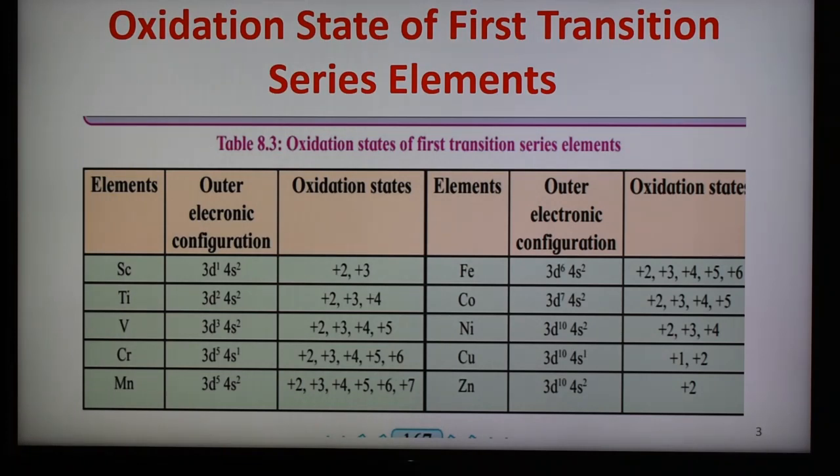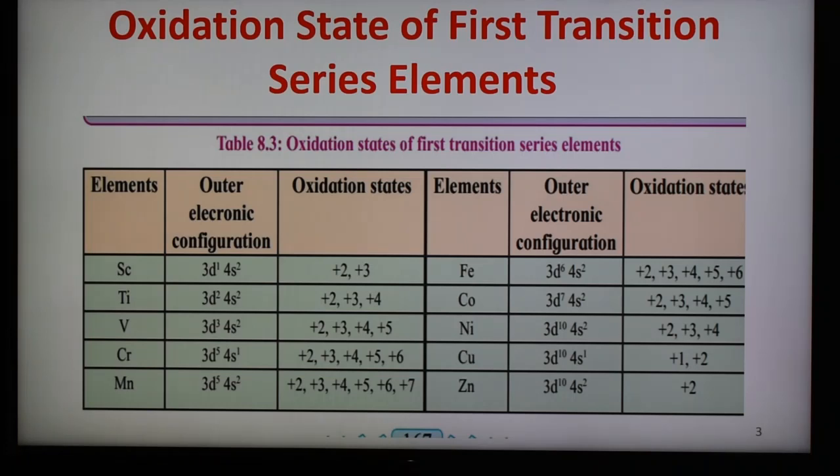In short, we can say that these elements have a strong tendency to show variable oxidation states because d orbitals are available. Depending on whether the electron is lost from the s orbital or the d orbital, they show variable oxidation states. And here are the oxidation states of the first transition series elements from scandium to zinc.